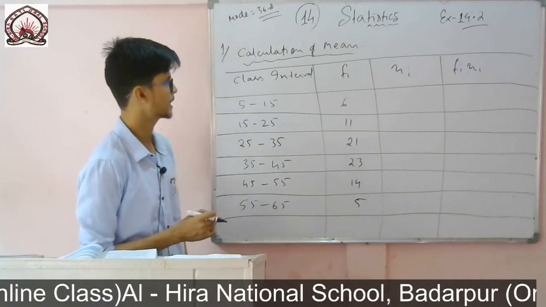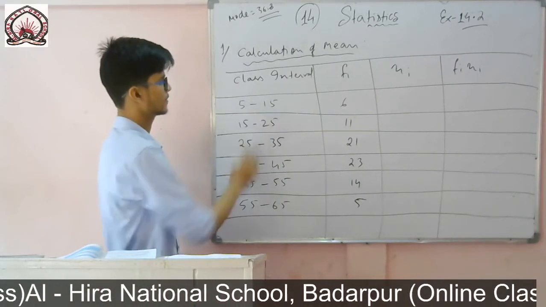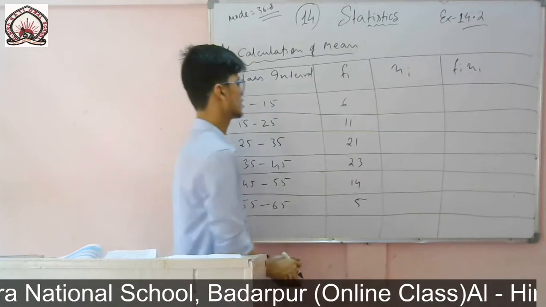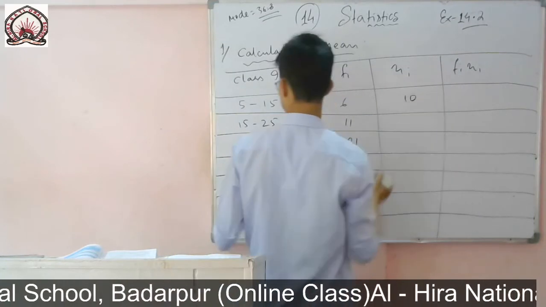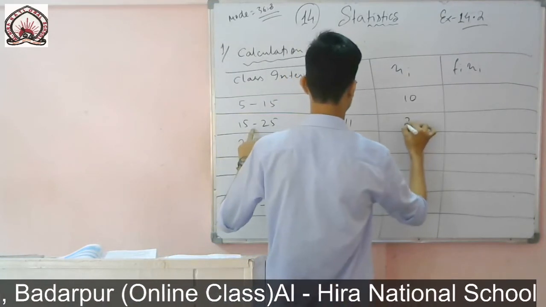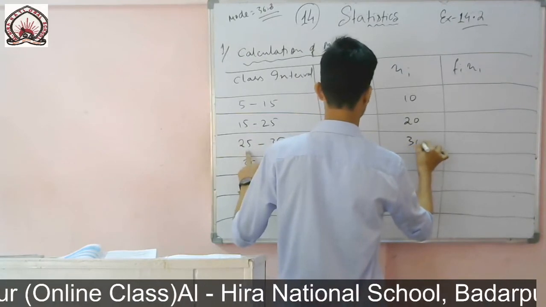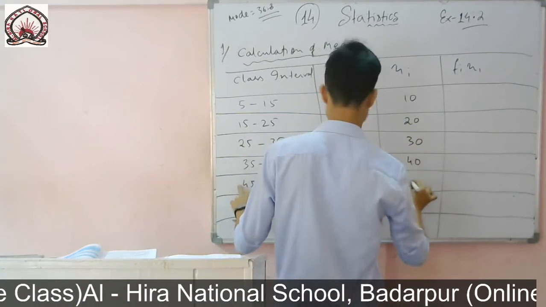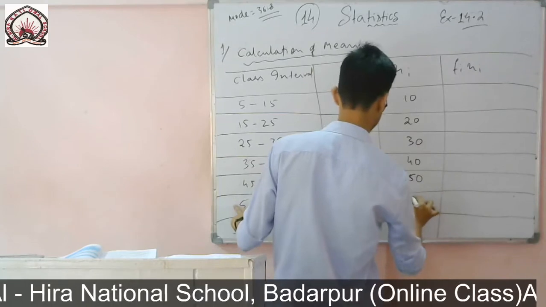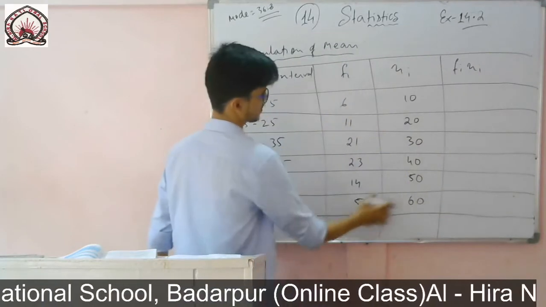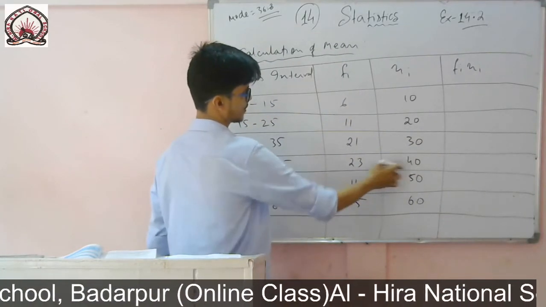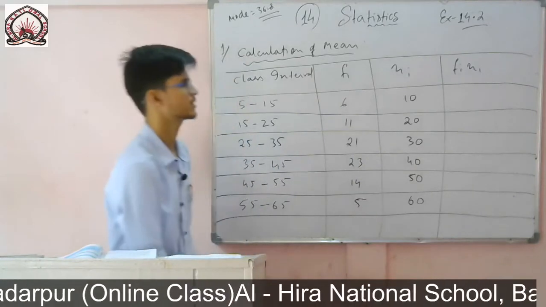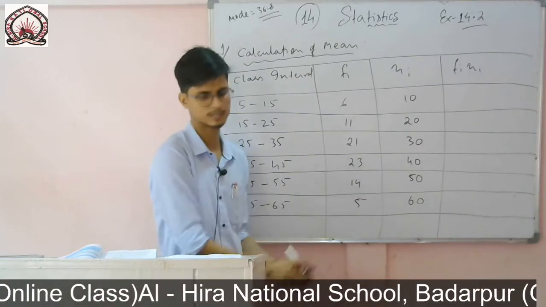So now I will find the xi. This one plus that one divided by 2, that means 15 plus 5 divided by 2, it is 10. Here it will be 20, then 30, 40, 50, 60. You can easily calculate this, so that's why I have not used any other method.